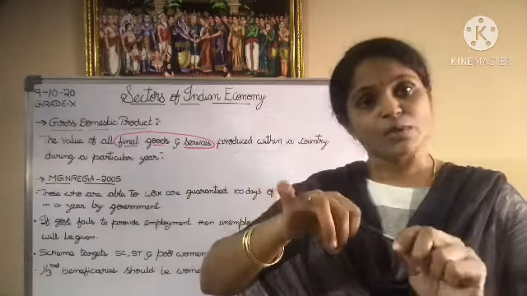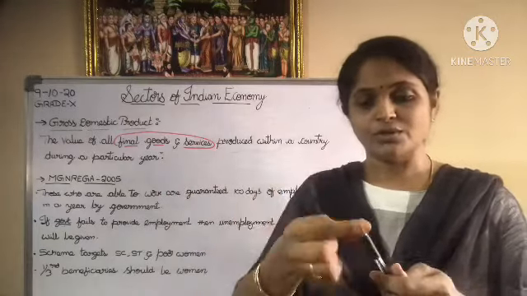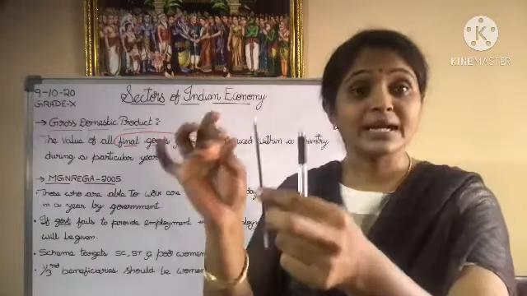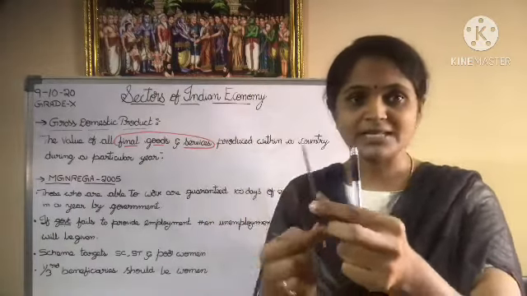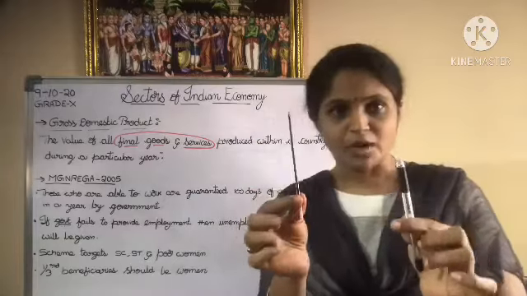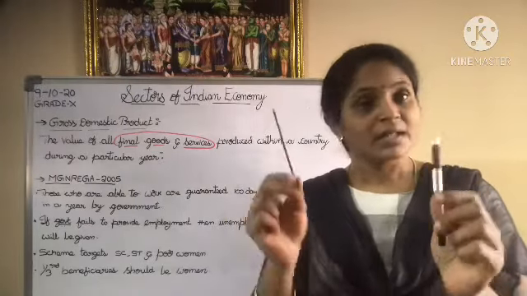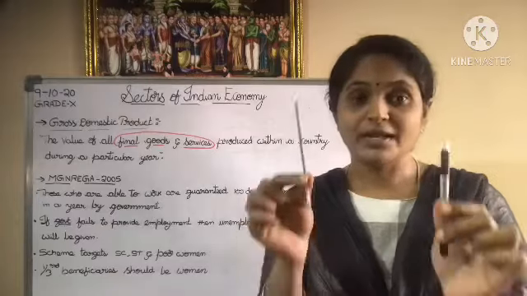All these small products which I have told you are called the intermediate goods. Did you understand? All these small products which are used in the production of the final goods are called the intermediate goods.